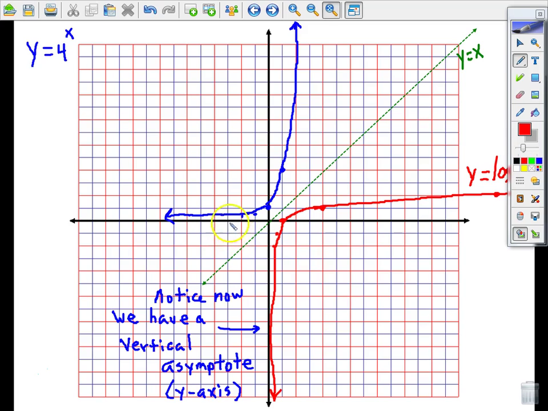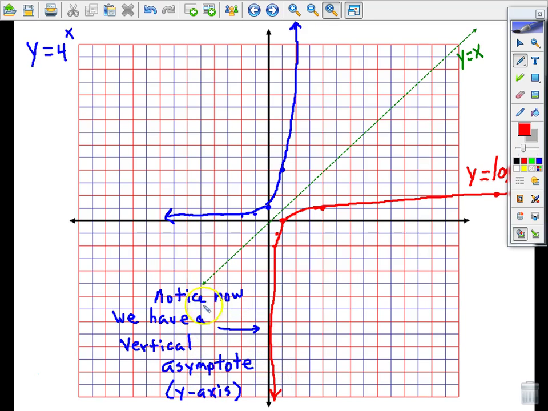That's always true for any inverse of any graph. Inverses will always pick up and flip over this line, y equals x. So tonight, you do not have to draw this curve. You do not have to draw this line. I want you to draw the log graph, which is the red.